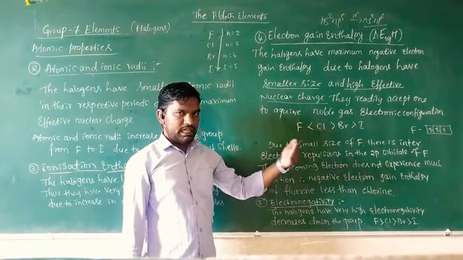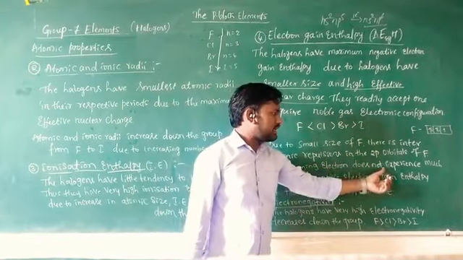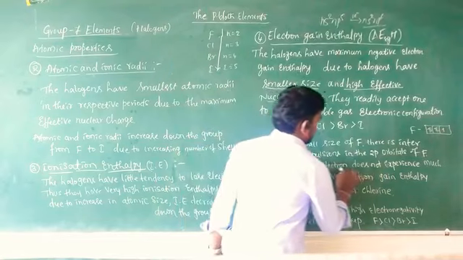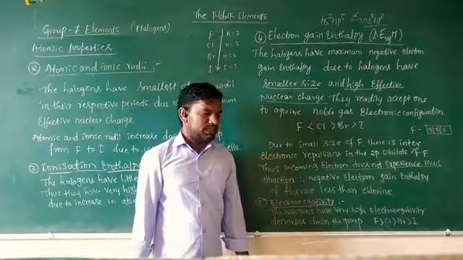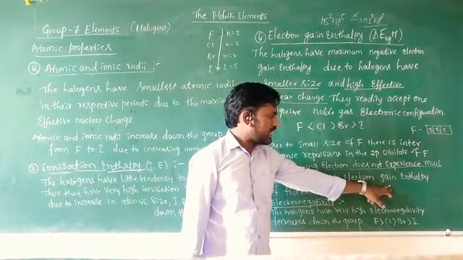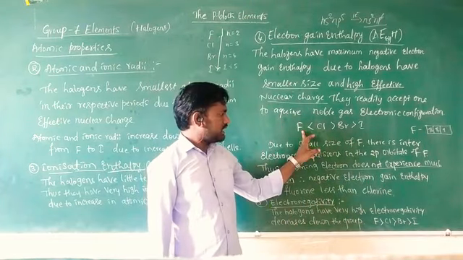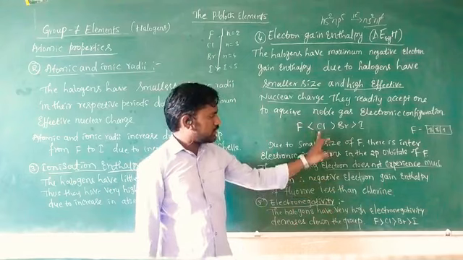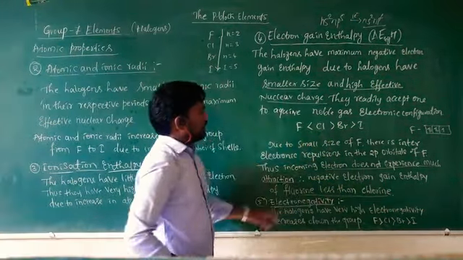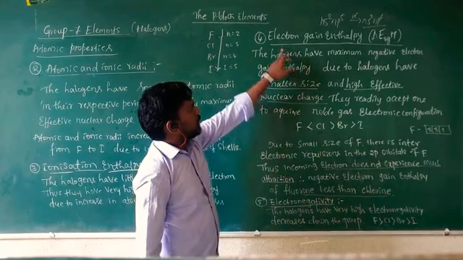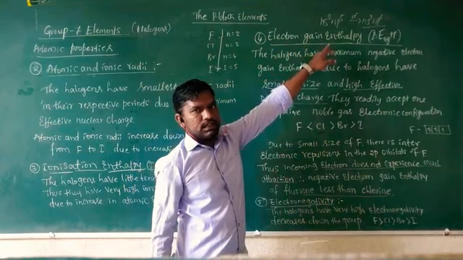Thus the incoming electron does not experience much attraction, so the negative electron gain enthalpy of fluorine is less than chlorine. So chlorine has the most negative electron gain enthalpy.